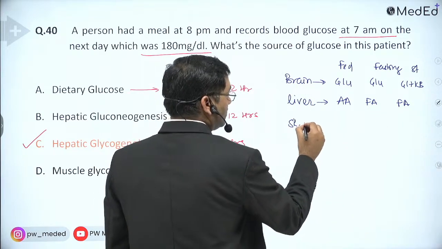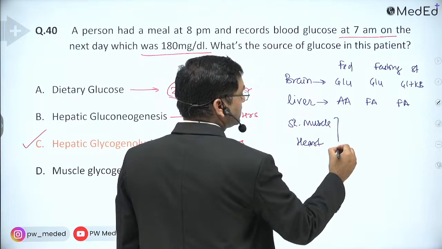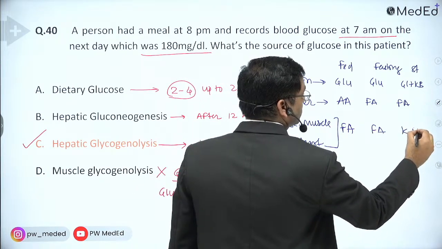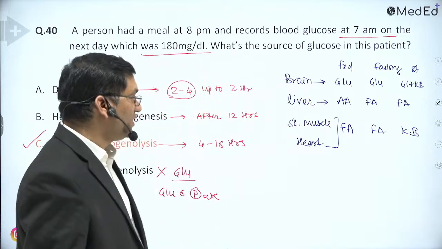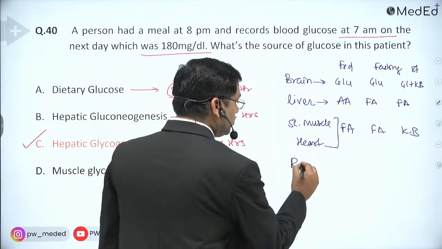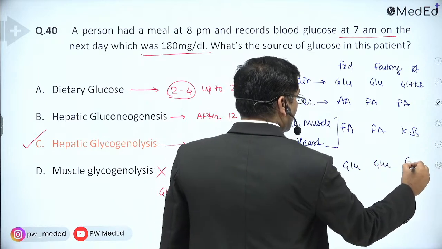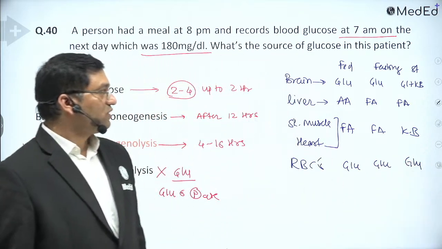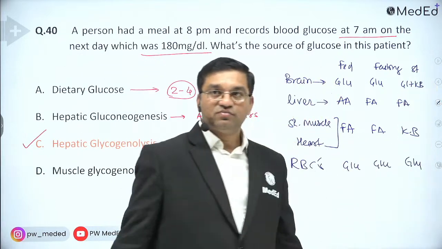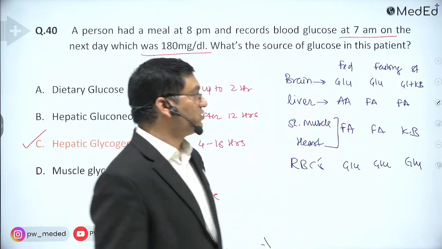Skeletal muscle and heart mainly utilize fatty acids and ketone bodies. RBCs have no other option; they utilize only glucose. So these are the important organs. Brain will utilize ketone bodies in prolonged starvation, and in starvation it also starts utilizing the ketone bodies.